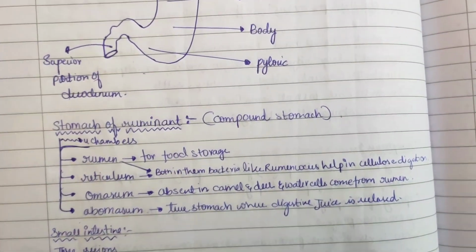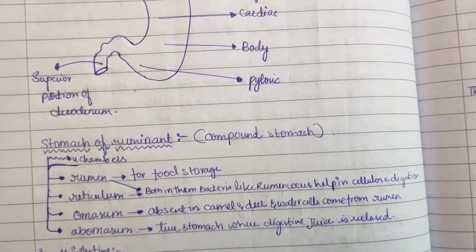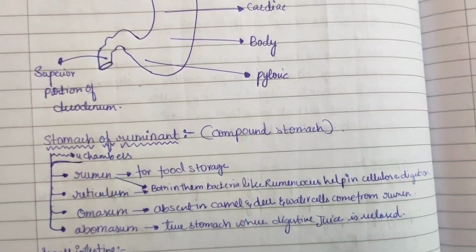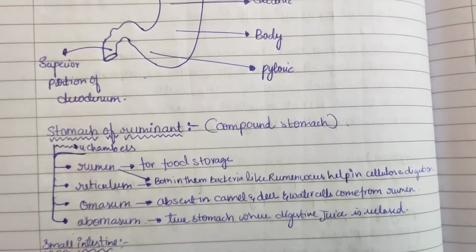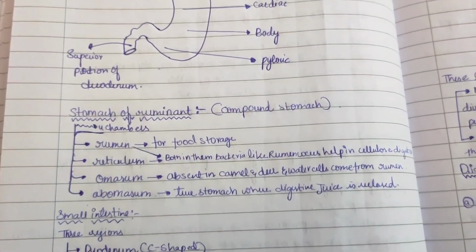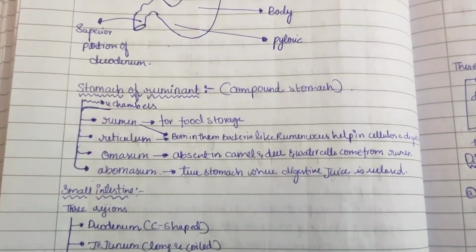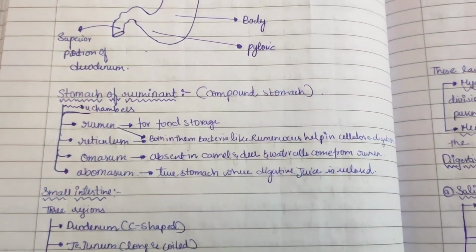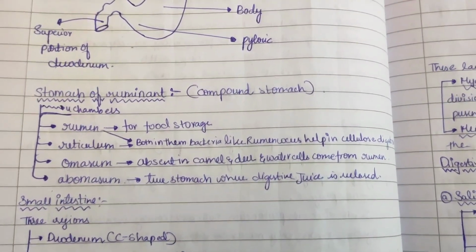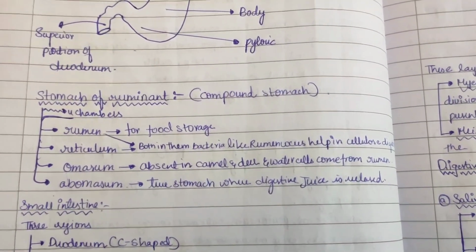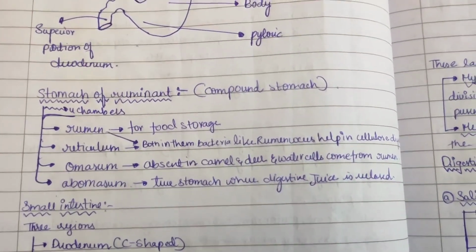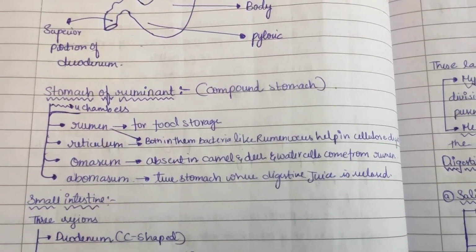Now the stomach of ruminants. It is also known as compound stomach. It has 4 chambers, namely rumen, reticulum, omasum and abomasum. Rumen is a site for storage of food. Reticulum and rumen both have bacteria which help in cellulose digestion. Then omasum, which is absent in camel and deer. Then abomasum, which is known as the true stomach, where the digestive juice is released.